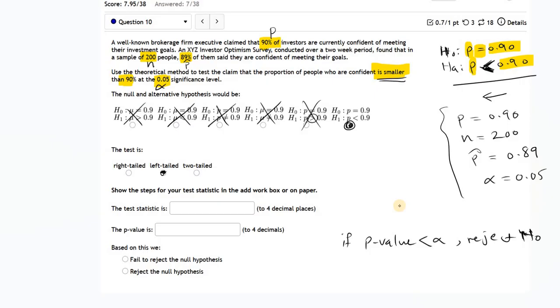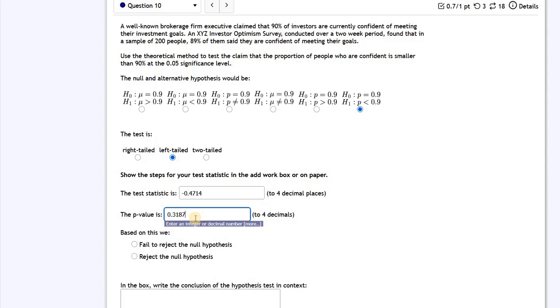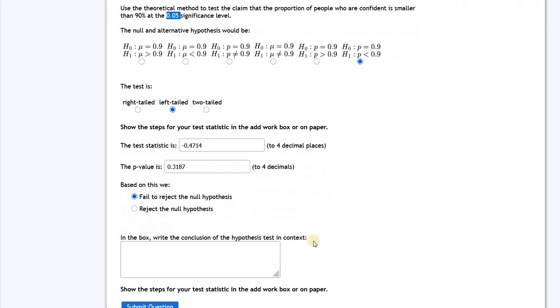In other words, if it's not less than alpha, the decision is going to be failing to reject the null hypothesis. And in this case, the p-value is not lower than alpha, so we're going to fail to reject the null hypothesis.